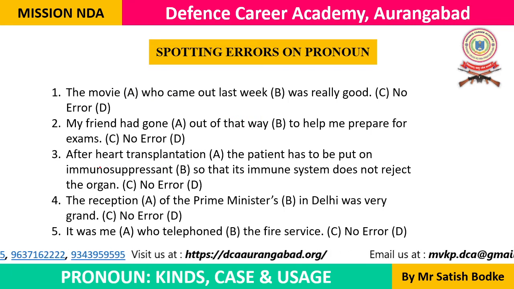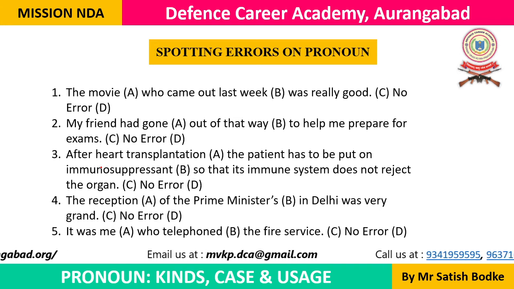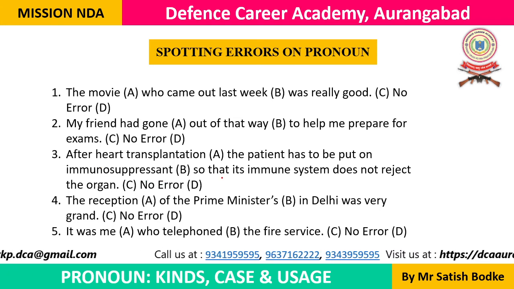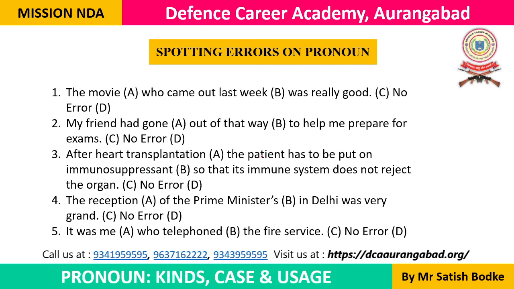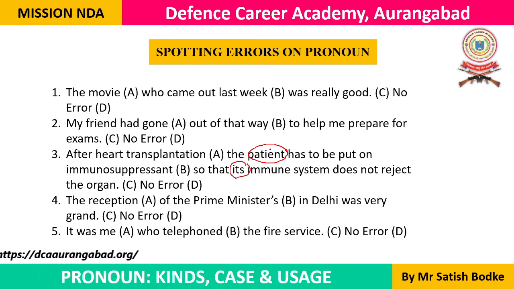Now the third example, after heart transplantation, the patient has to be put on immunosuppressant so that its immune system does not reject the organ. See, we are talking about the patient, and we are using the pronoun its for this patient. We cannot say its, you will have to say his or her.